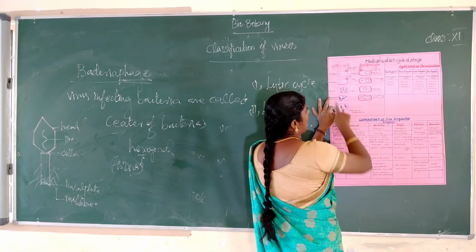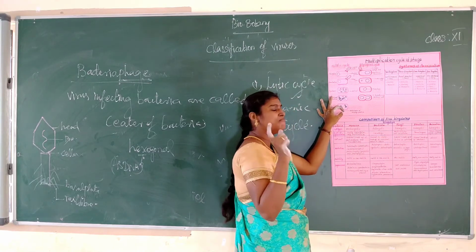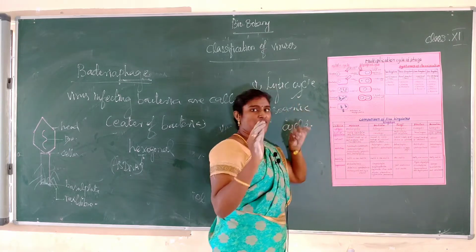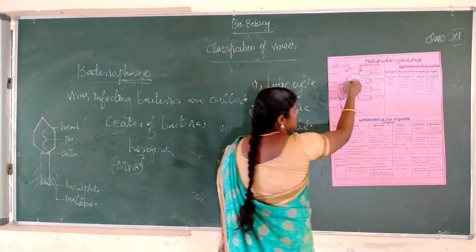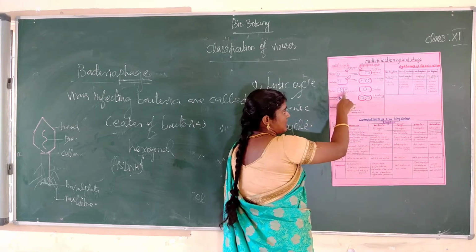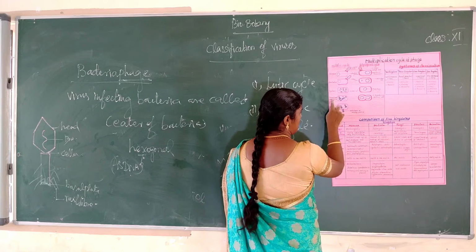So next one, third one, synthesis. What is the meaning of synthesis? Involves the degradation of bacterial chromosome. இது எல்லாமே degrade ஆகி host DNA is inactivated. What is the meaning of host DNA? This is a phage, this is the host DNA, and phage oda DNA is activated at this stage. This is called synthesis.